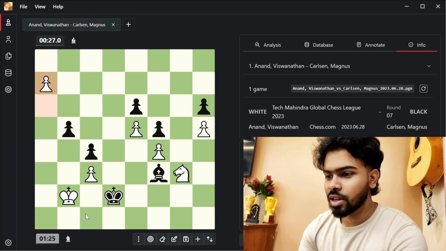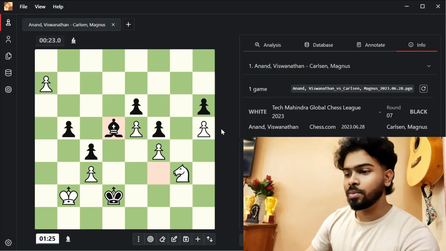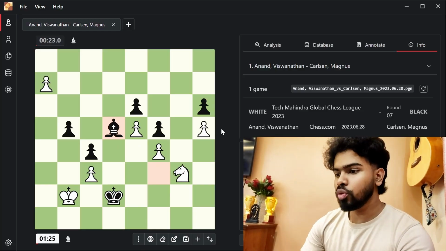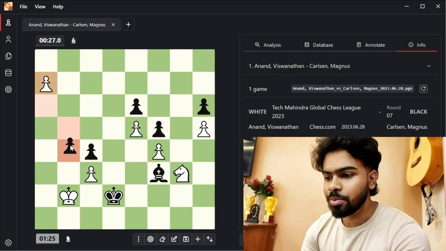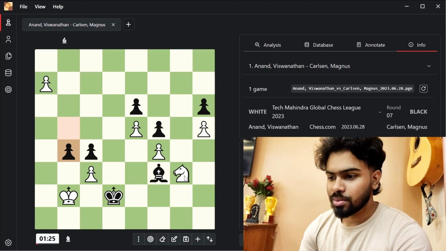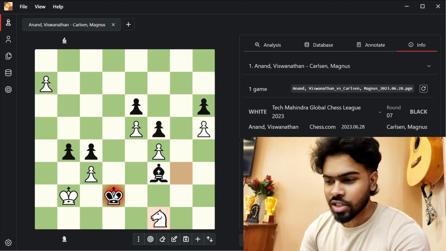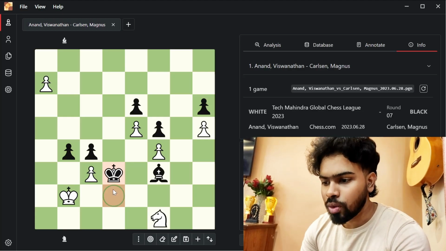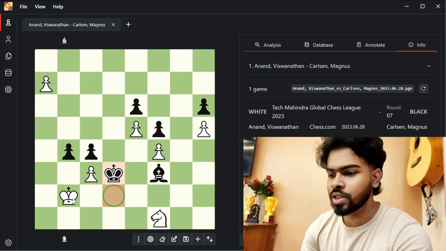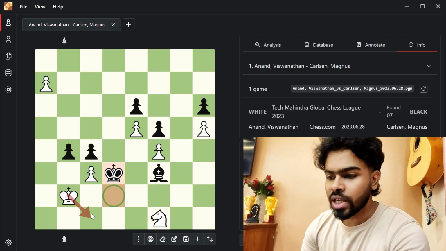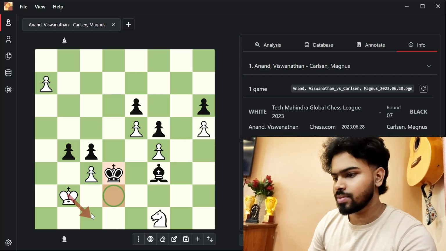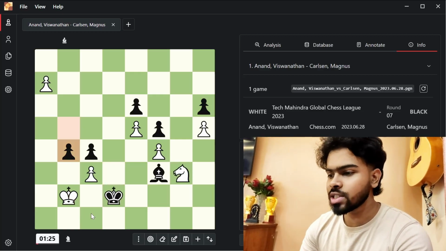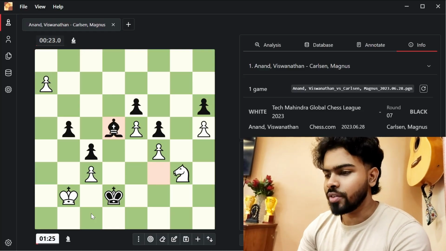a7 played. Now the pawn is only one square away from queening. Magnus now played bishop to d5. You may wonder that he should have played b4 straight away. But this move comes with a check with the knight, which deflects the king from the very important d2 square, and now the white king can come to c1. So saying all this, Magnus played bishop to d5.